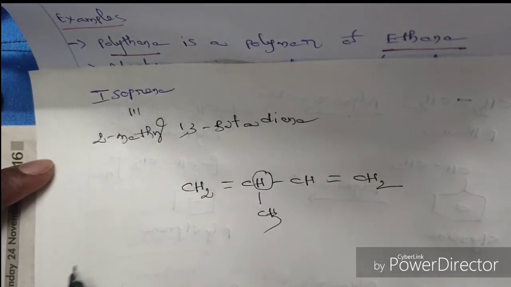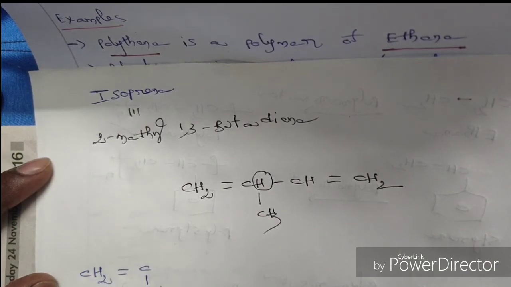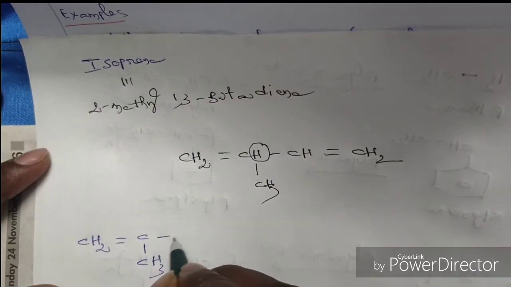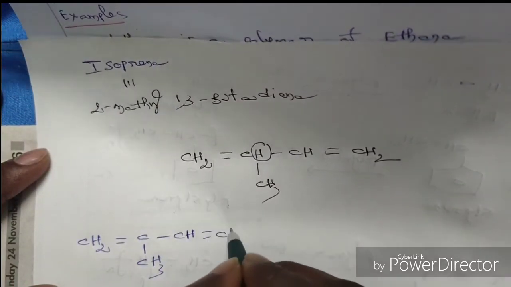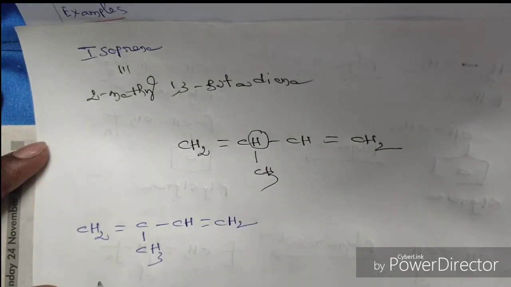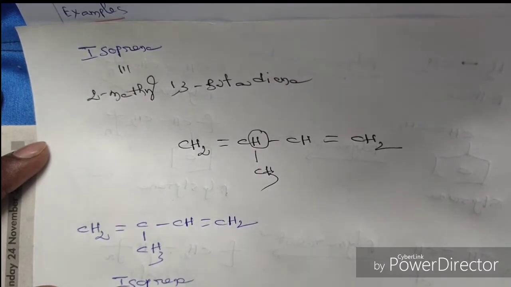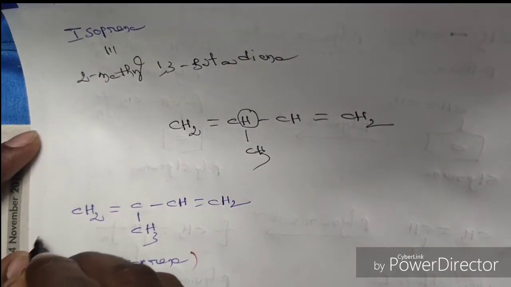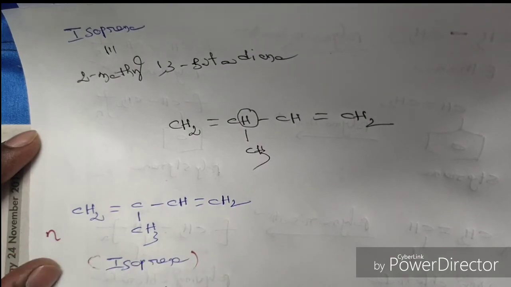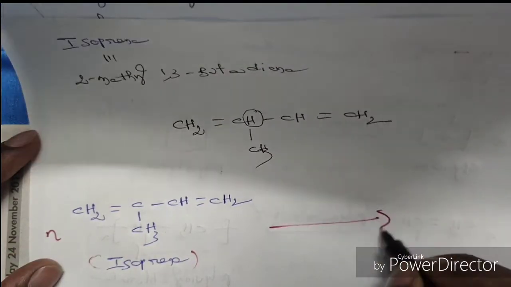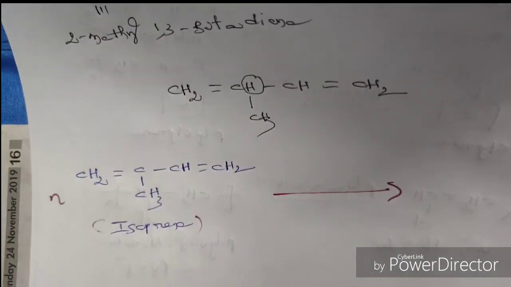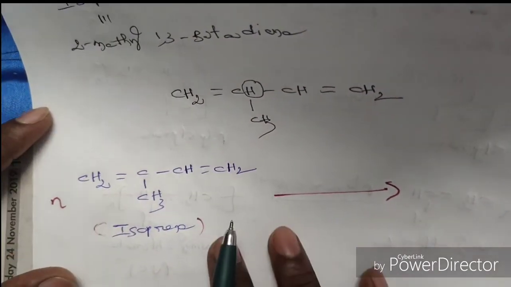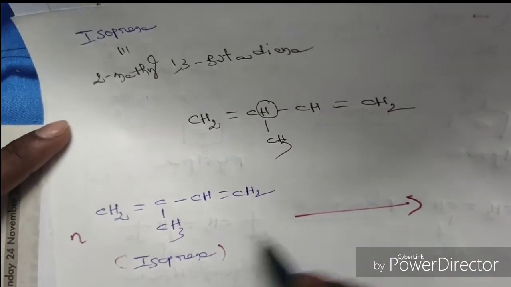So CH2 double bond C, CH3, single bond CH, double bond CH2. It is called isoprene, 2-methyl 1,3 butadiene. So on combination of several molecules, we get a macromolecule that is called natural rubber. So see how the polymerization proceeds here.